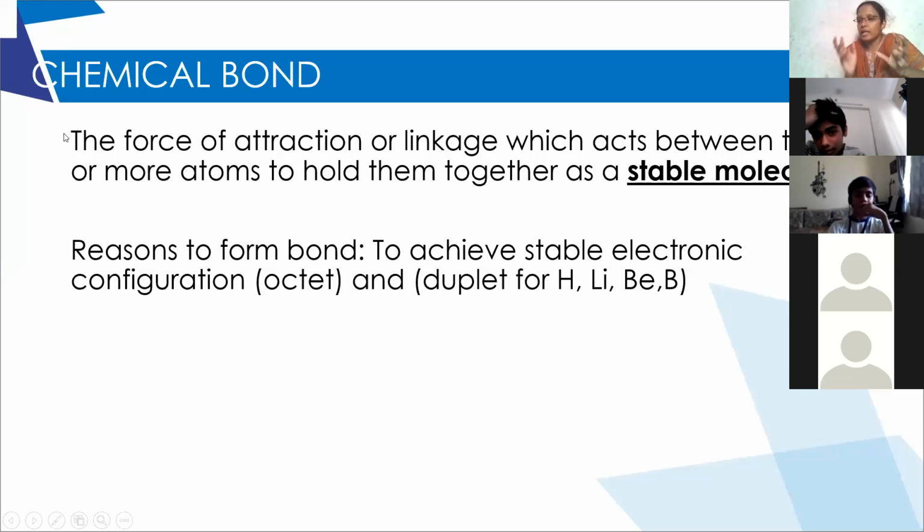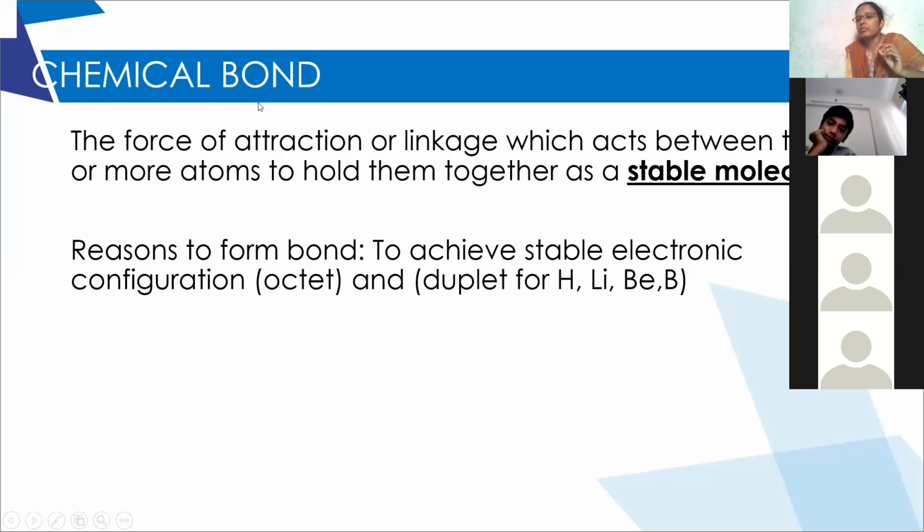So when two unstable atoms combine, there is a force of attraction or linkage between the two atoms which holds them together. That force of attraction is called chemical bonding. So what is a chemical bond? The force of attraction between two atoms which holds them together as a stable molecule is called a chemical bond.